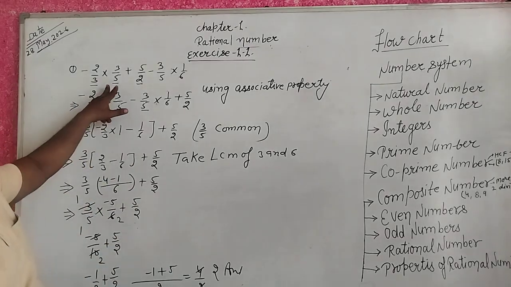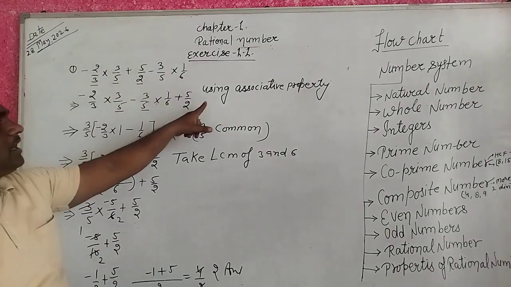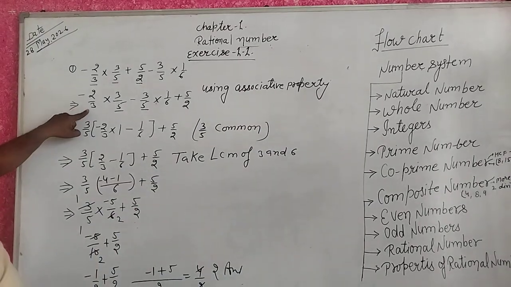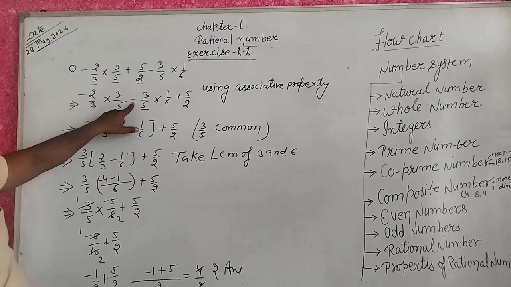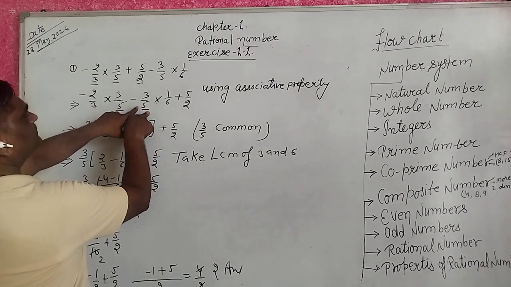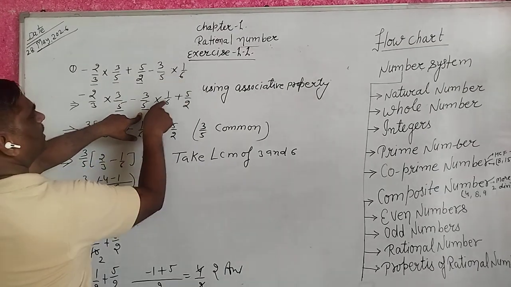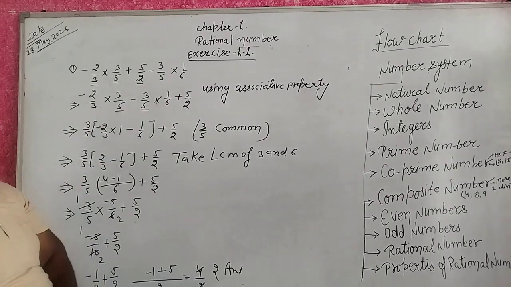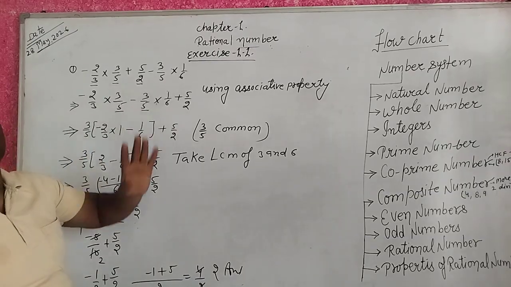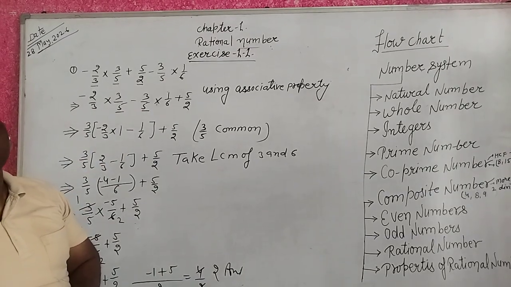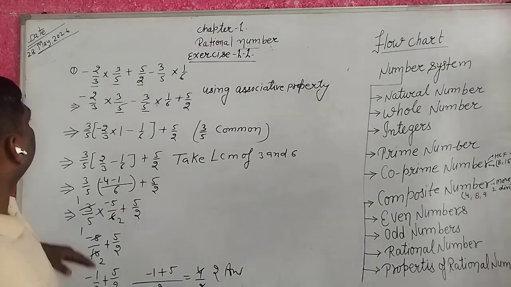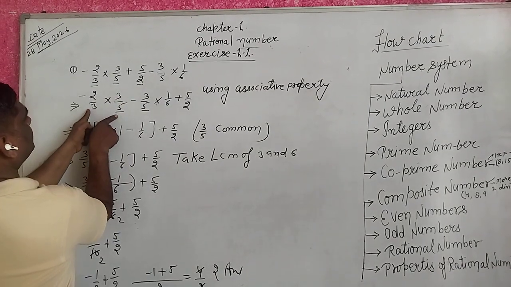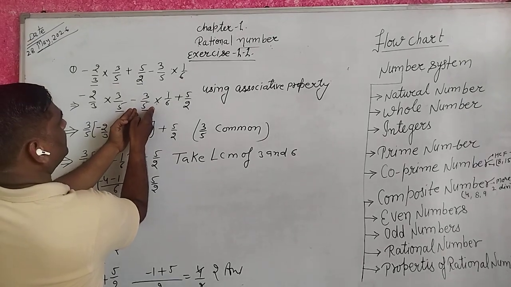So when we use the associative property, write down using the associative property. 2 upon 3 into 3 upon 5 minus 3 upon 5 into 1 upon 6 plus 5 upon 2. Only the sequence is changed. We change the sequence here. 3 upon 5 and 3 upon 5, it is a part and it is a second part.